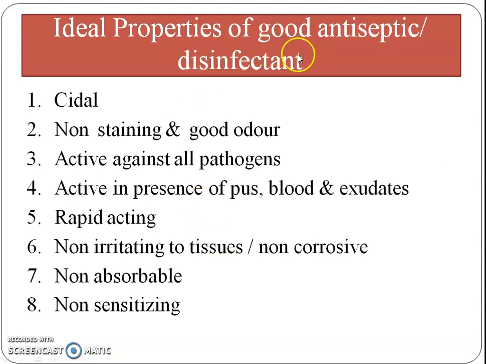Ideal properties of a good antiseptic and disinfectant. These show cidal activity. These are non-staining and have good odor. These are active against all pathogenic organisms. These are active even in presence of pus, blood and exudates. They have rapid activity. They are non-staining, non-irritating, non-corrosive, non-absorbable and non-sensitizing.